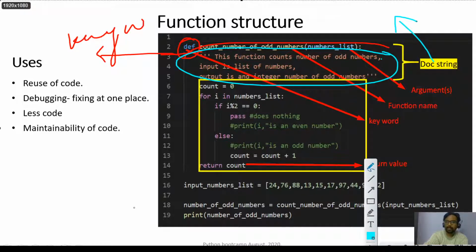And this is your block. Yesterday we saw that any line that ends with a colon tells the interpreter that there is a block below.